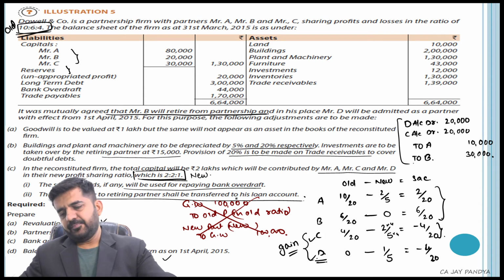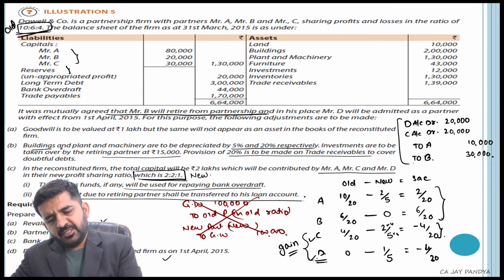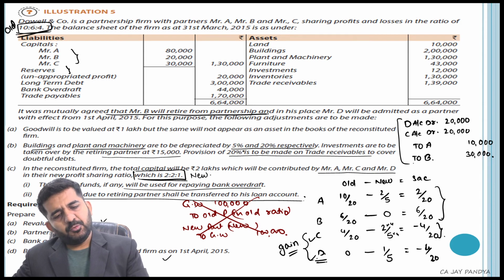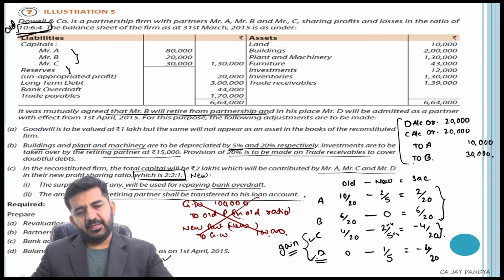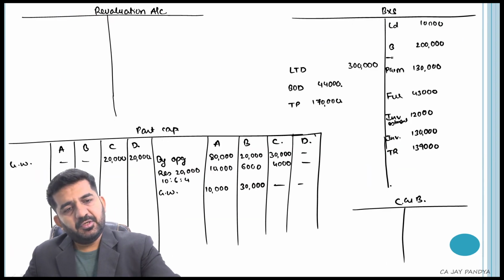Let us go ahead. Building and plant and machinery are to be depreciated. So 5% depreciation on building and 20% on plant and machinery.